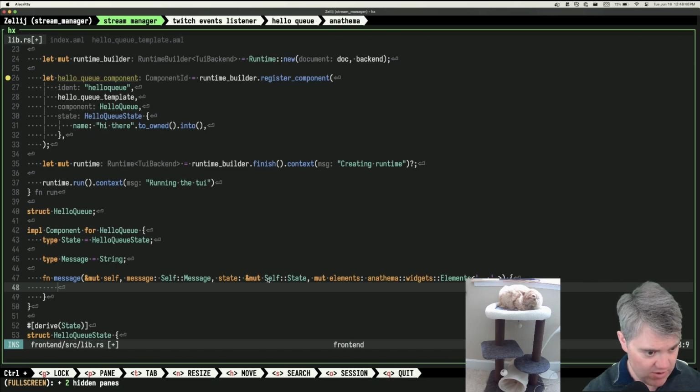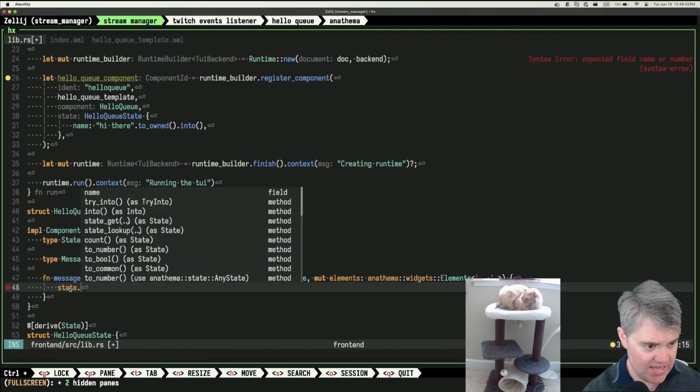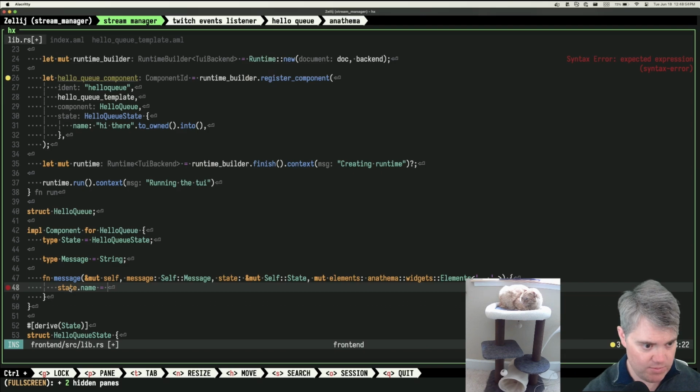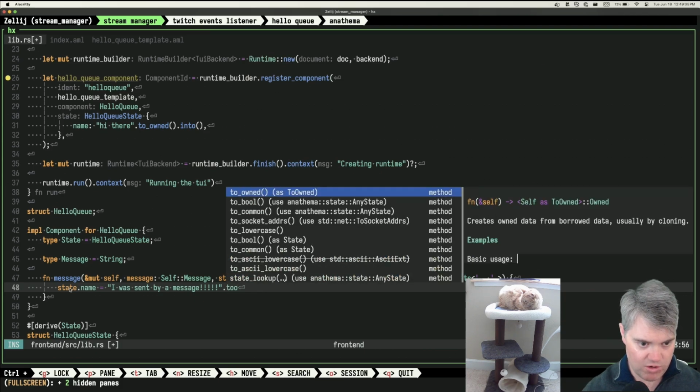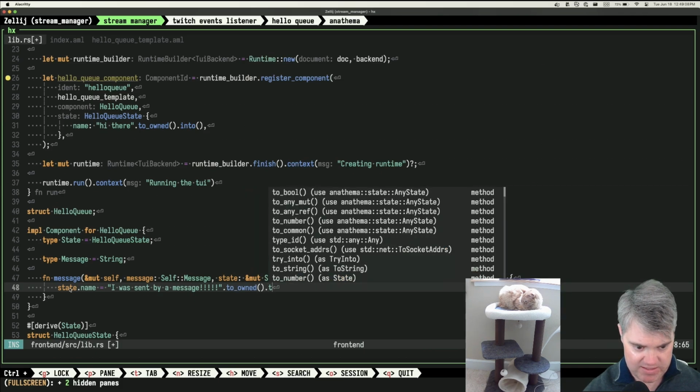I only care about state, right? So we know that the state starts with hi there. And so I want to change this, so state.name is now going to be, I was sent by a message. We'll do to owned and then into it.